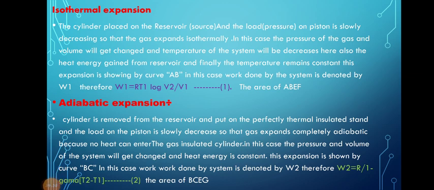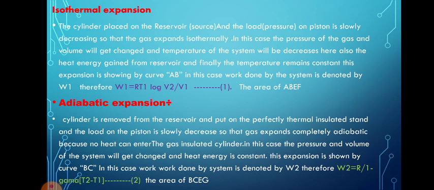In this case, the pressure and volume of the system change, and the heat energy is constant. This is shown by the curve BC. The work done by the system is denoted by W2. Therefore, W2 is equal to R by 1 minus gamma into T2 minus T1. This is equation number 2. It is the area of BCEG. This is the adiabatic expansion.